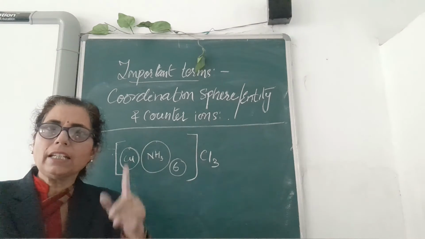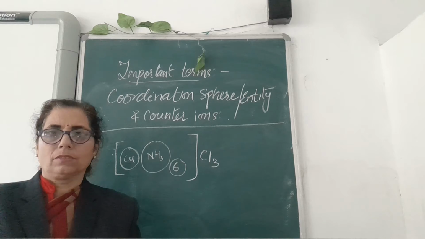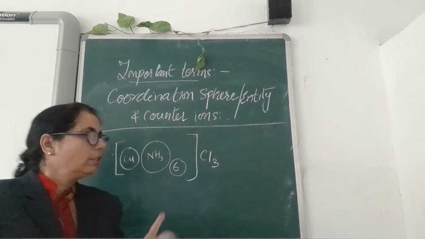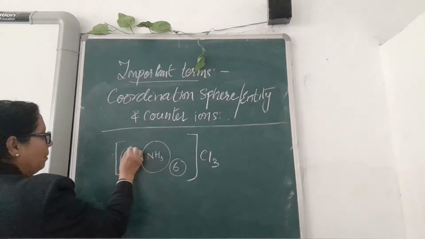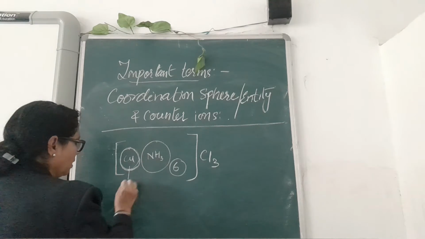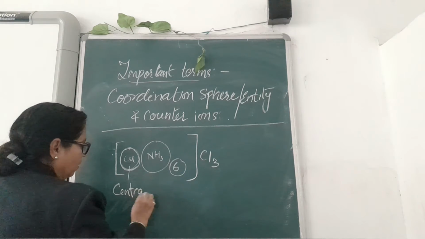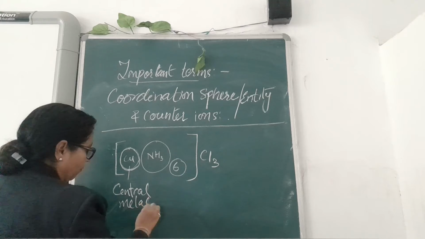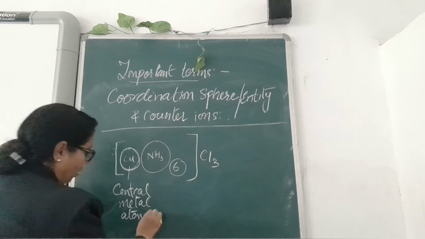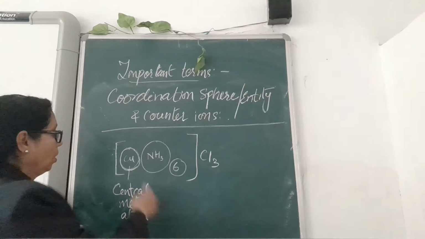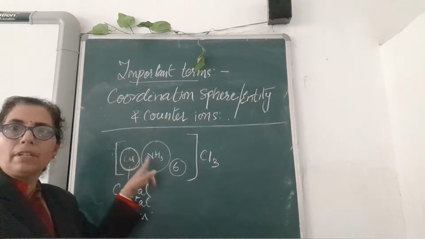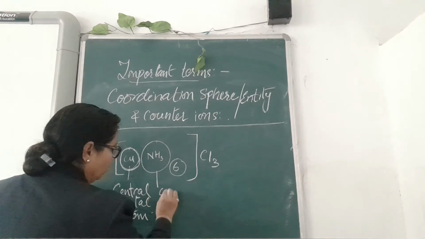One part will be written inside a square bracket. Inside the square bracket, the portion written here will be the central metal atom. To the central metal atom is attached the ligand.